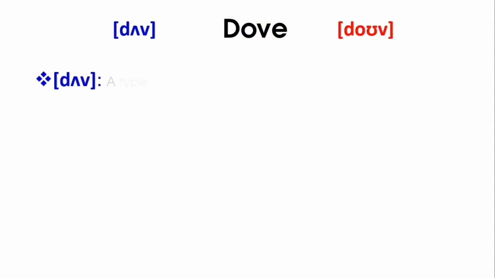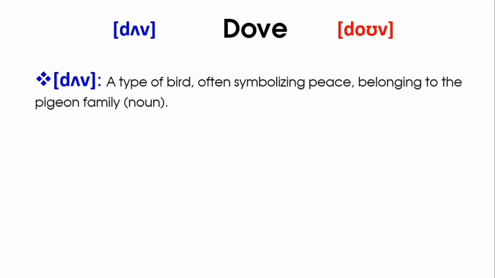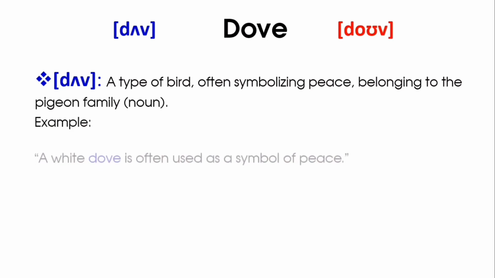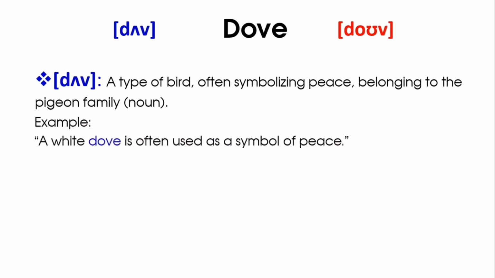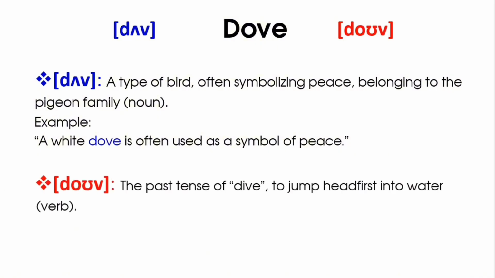Dove or dove. Dove, a type of bird, often symbolizing peace, belonging to the pigeon family. Example: a white dove is often used as a symbol of peace. Dove, the past tense of dive, to jump headfirst into water. Example: he dove into the pool to cool off.